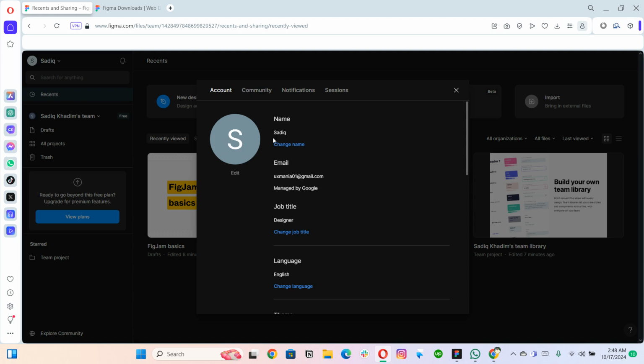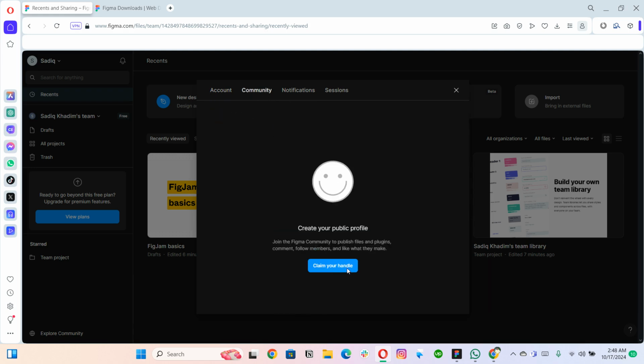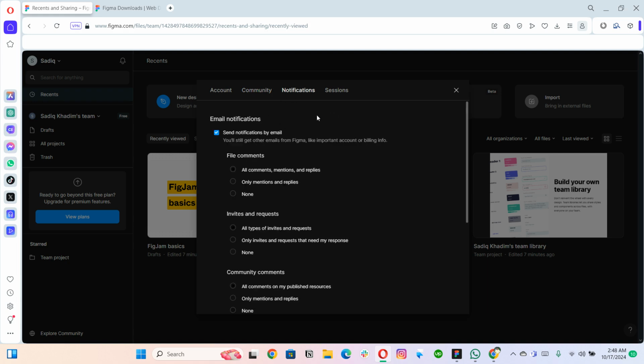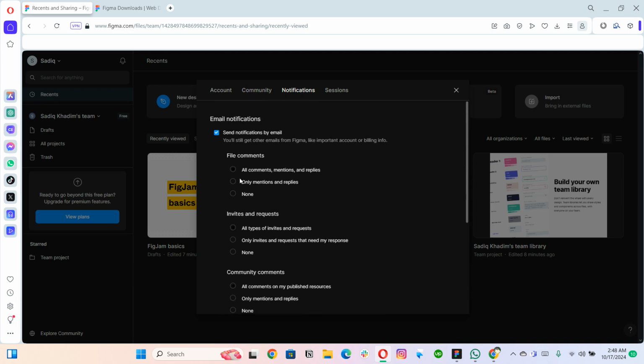Here you can update your image and name. You have your email, your title and everything. Then we have community as well, so you can start with a community profile right from here. We will discuss that later on. Then we have notifications, for when we collaborate and one of them comments or suggests, whatever they are doing, and we leave comments. For that purpose, we need to get email notifications, so you can turn on any of them right from here.